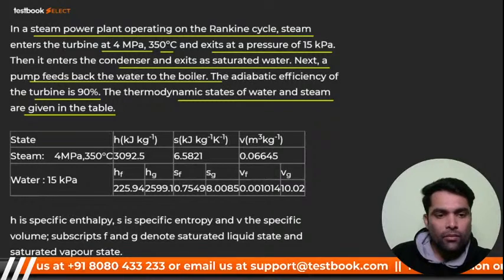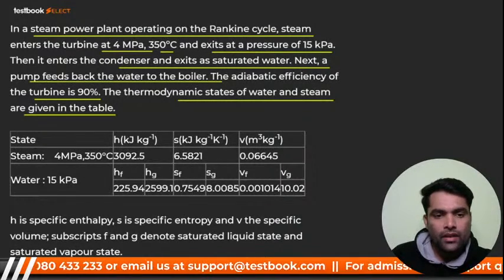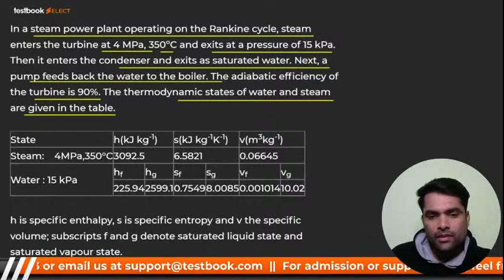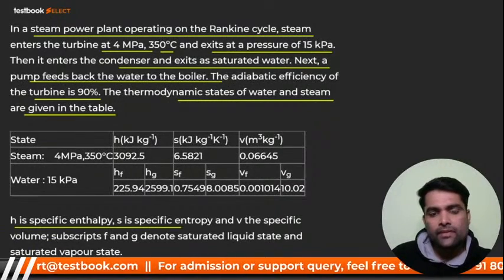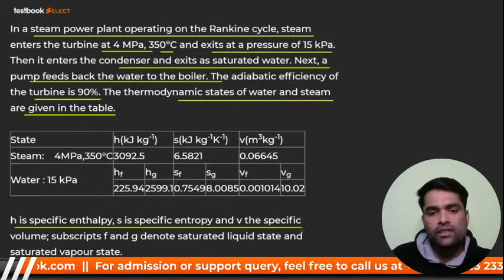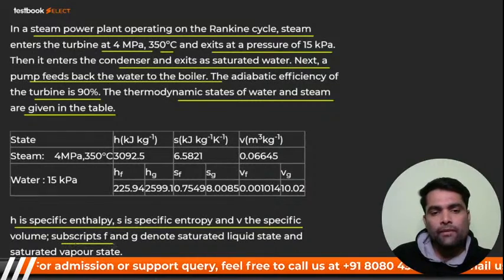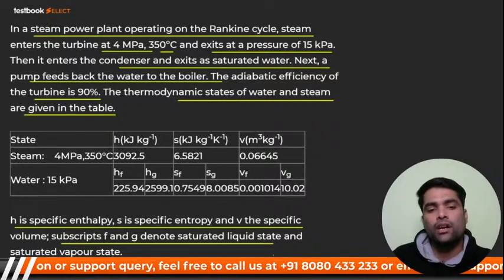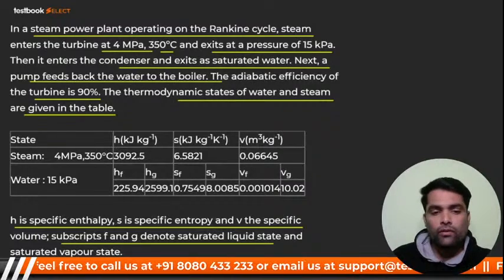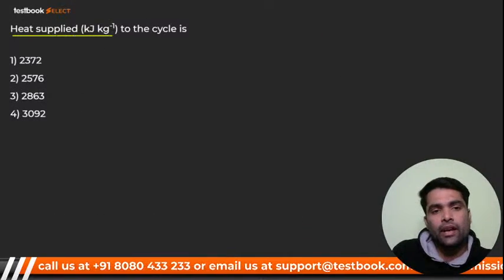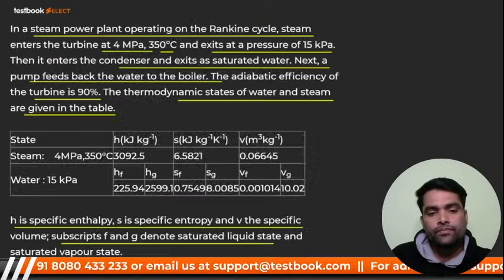And what they are asking, let me check. Is it visible? Yes, it's visible. No issue on that. H is the specific enthalpy, S is the specific entropy, V is the specific volume. Subscripts f and g denote saturated liquid and saturated vapor. Now you have to find out the heat supplied to the cycle.